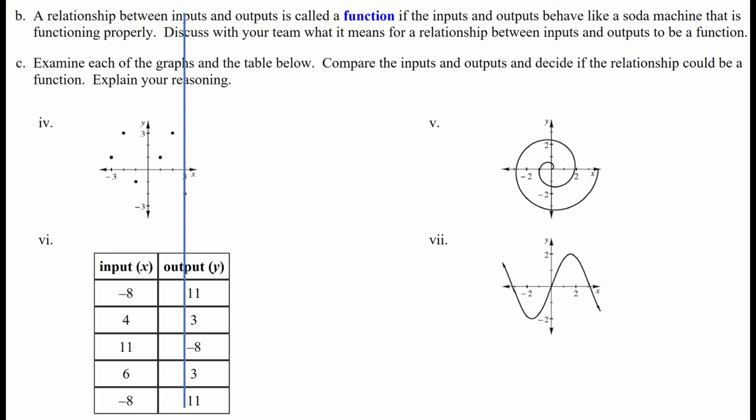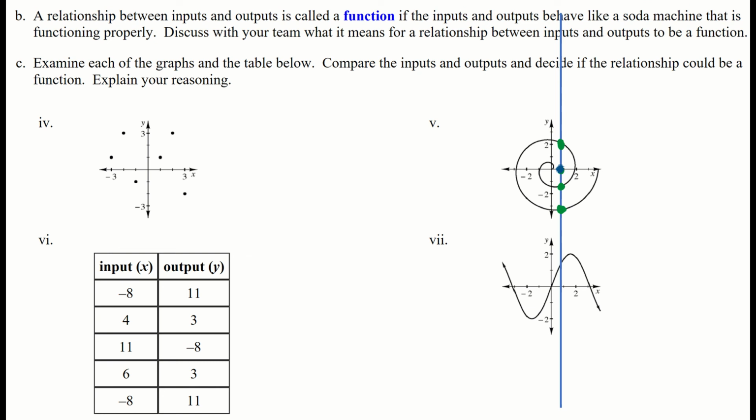If I come way over here and I look at this swirling object, you'll notice right away that if I'm looking at this particular input, so I'm inputting this value, you can see that I've got different outputs. I have an output right here, I have an output right here, and I have an output right here. And maybe I should use a different color for those. So my inputs I'll make blue. My output looks like it's close to the number 1. And when I input that value into the function, you can see I'm getting 3 different possible y's.